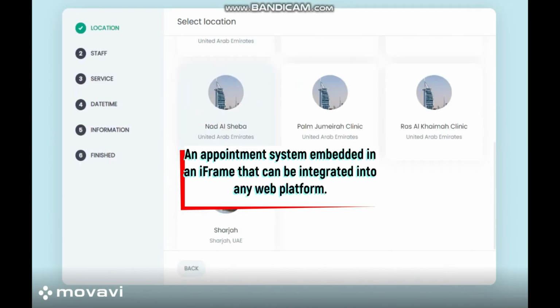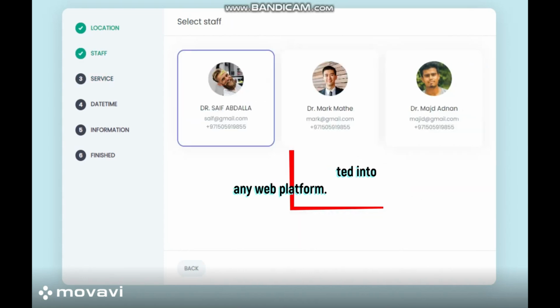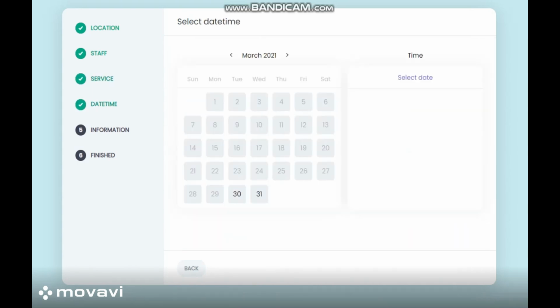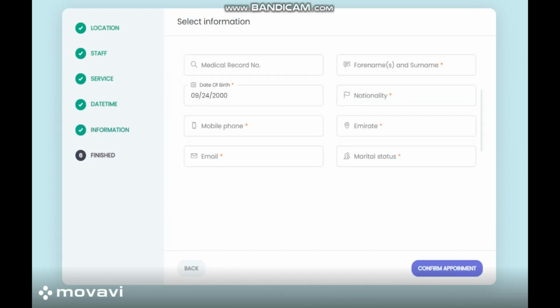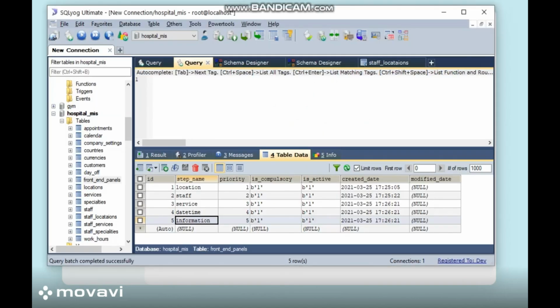This is the icon for the users to book an appointment. As you can see, it is very smooth. We can select staff, services, then the dates and time of the staff. Users can fill in their information here: name, nationality, mobile phone, location, and email. And at the end they can pay and print the invoice.